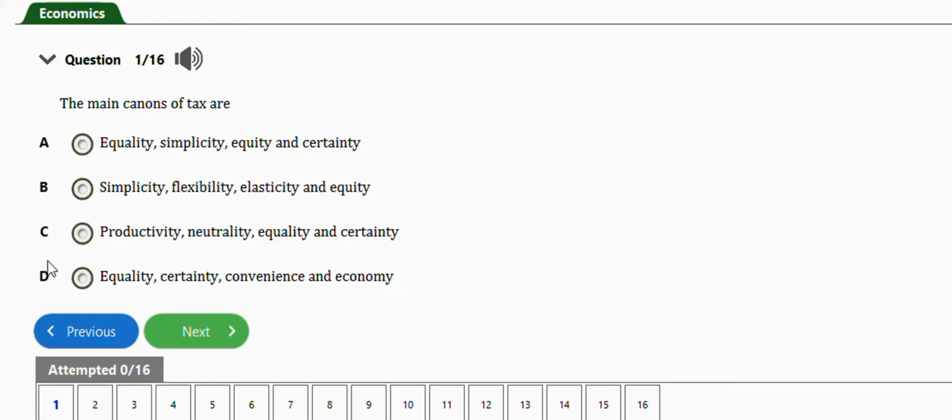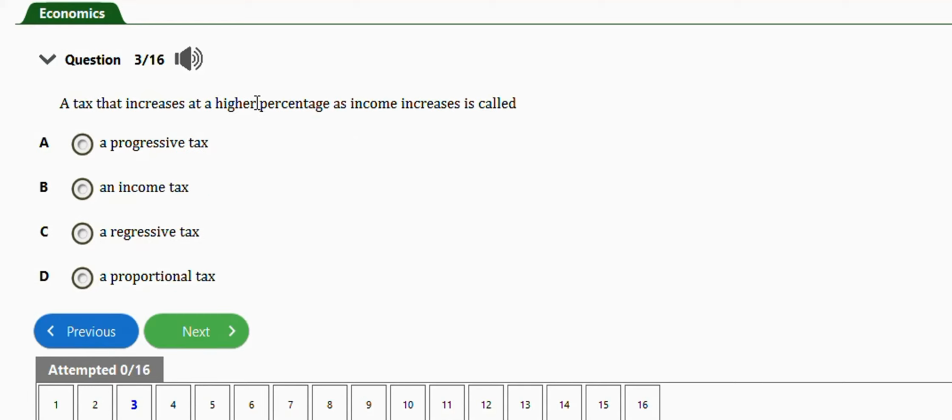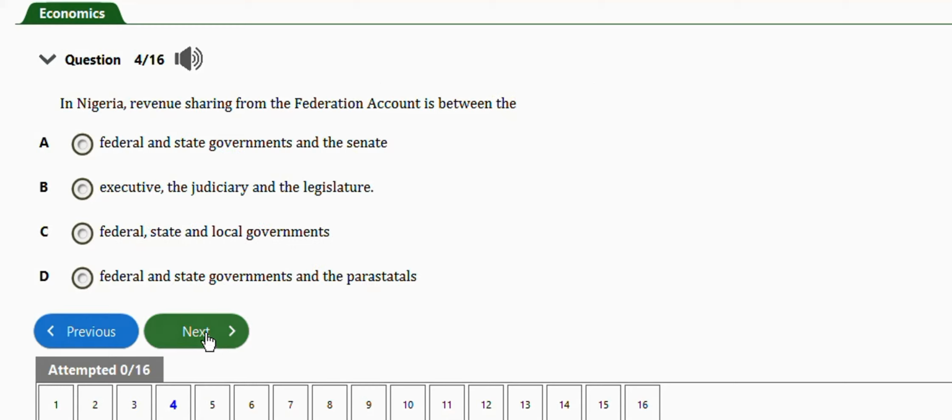Next question, it says a tax that increases at a higher percentage as income increases is called a progressive tax. Option A. Next question, it says in Nigeria, revenue sharing for the federation account is between the federal and state government; the Senate, executive, judiciary, and legislature; federal, state, and local government; or federal, state, local governments, and the parastatals. The right answer is option C, federal, state, and local government.